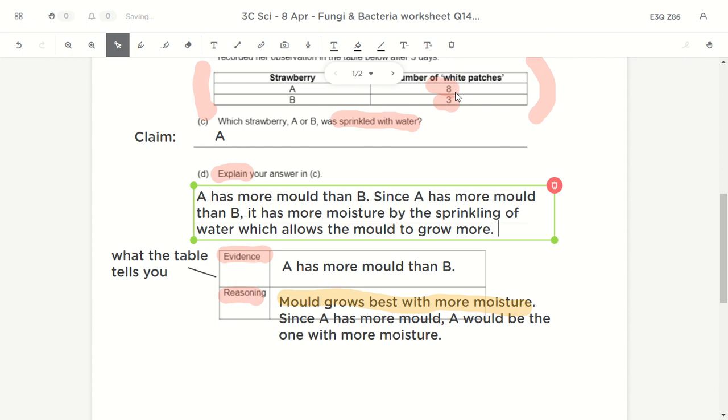And why would the mold grow more? Because mold grows best in places with moisture.